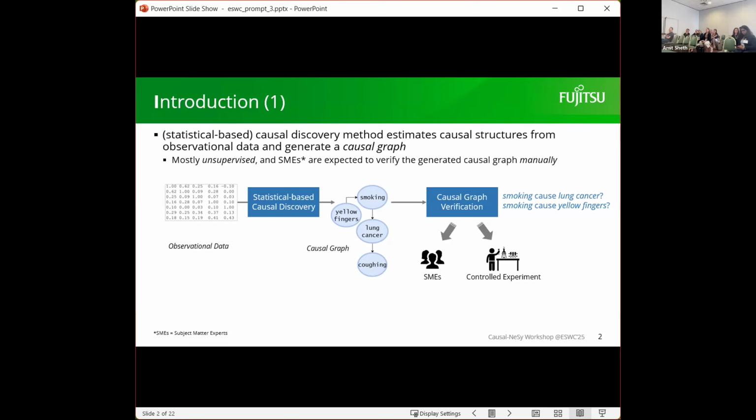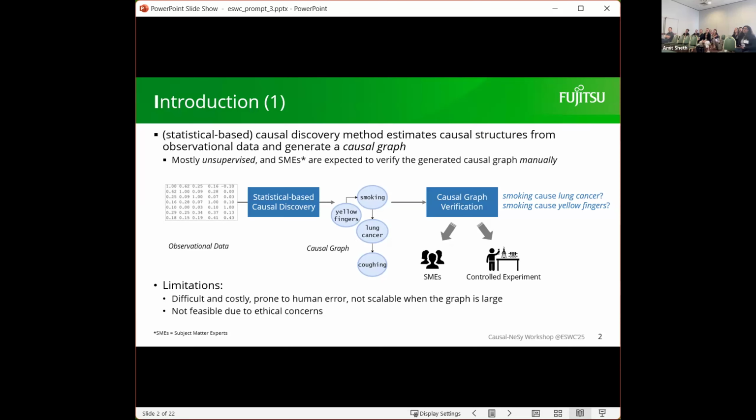Human experts are supposed to evaluate and verify this causality. Another way is to do a controlled experiment where, for example, we assign a person to smoke and then monitor whether this person develops lung cancer, which is, of course, unethical, so it's not possible.